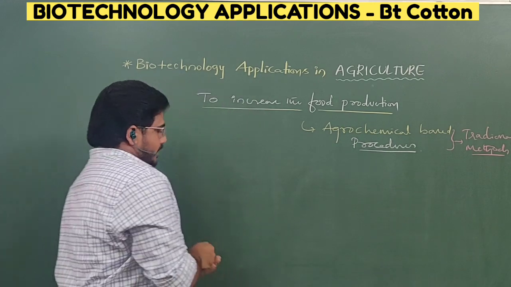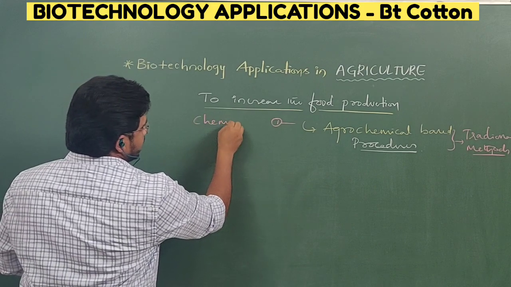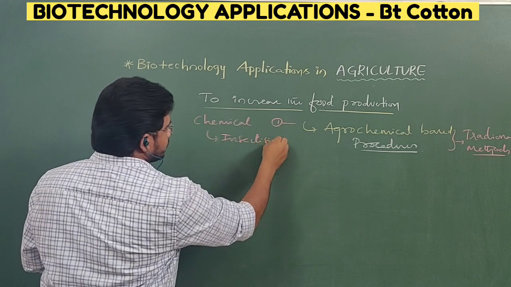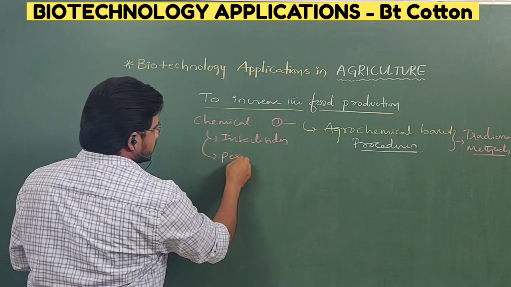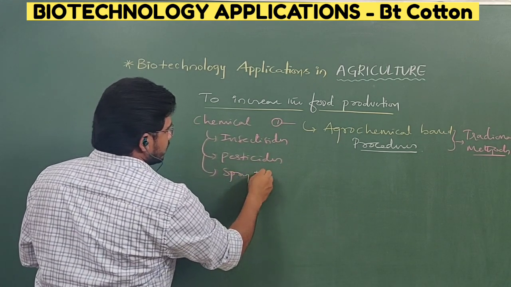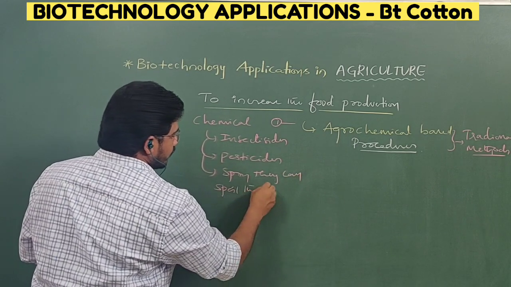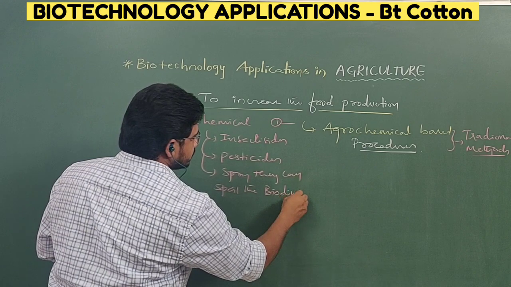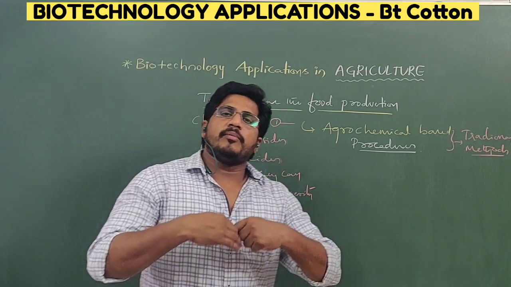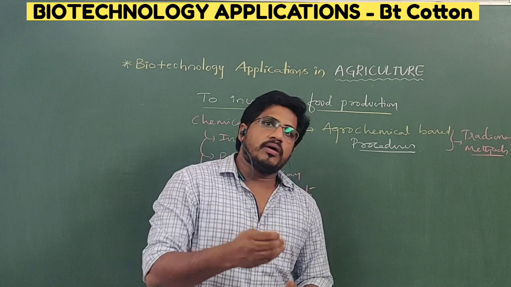But the drawback is, number one, they have to use chemicals like insecticides, pesticides, and some sprays. They can spoil the biodiversity. We may get more product, nothing but yield is very good in number, but the quality reduces.